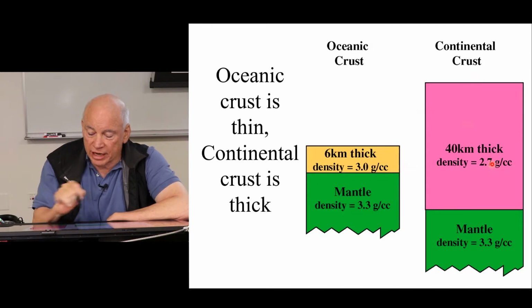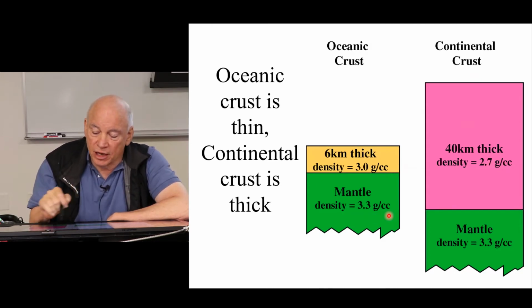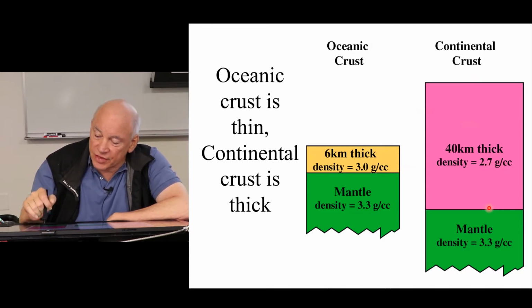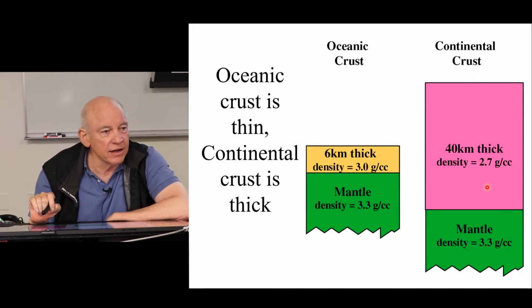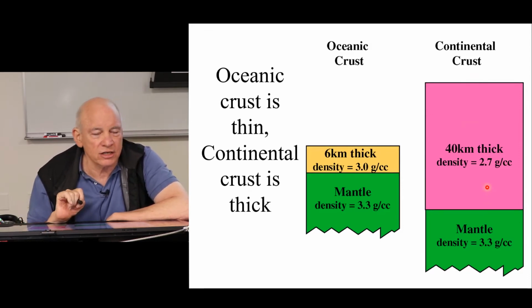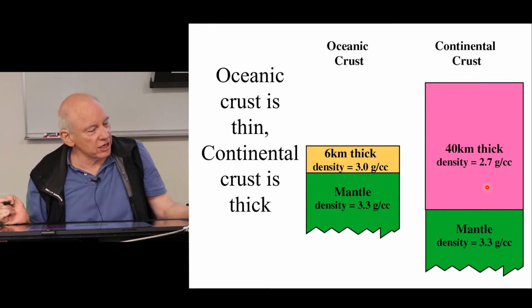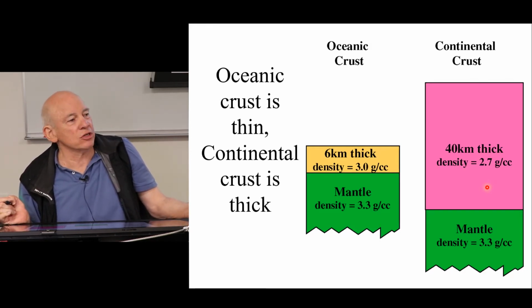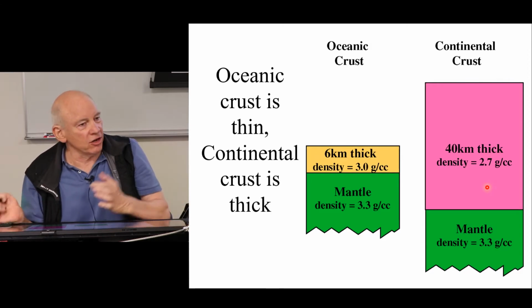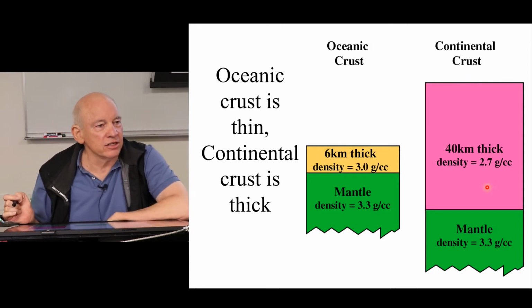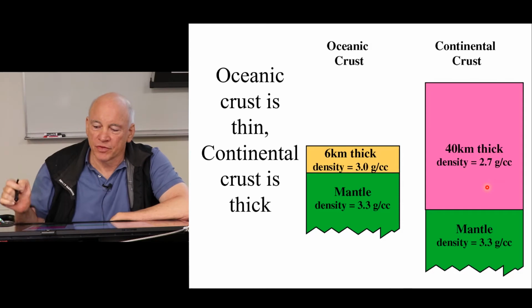They both lie on mantle that's very similar. But as a result, this kind of crust stands high, and this kind of crust stays low, and it gets flooded by water. Oceanic crust, unsurprisingly, is mostly in the oceans. Continental crust is on the continents. That's where people live.